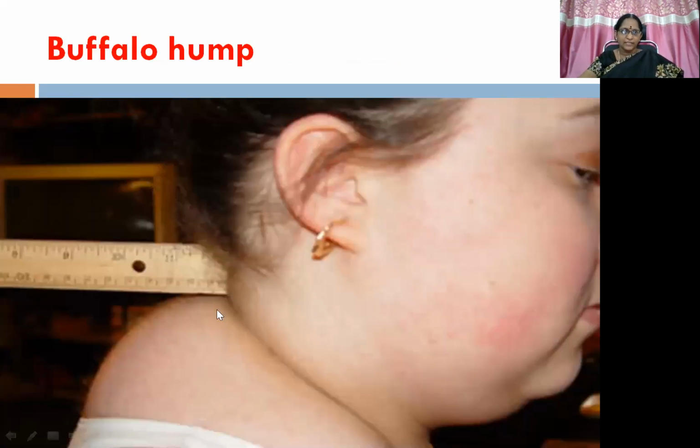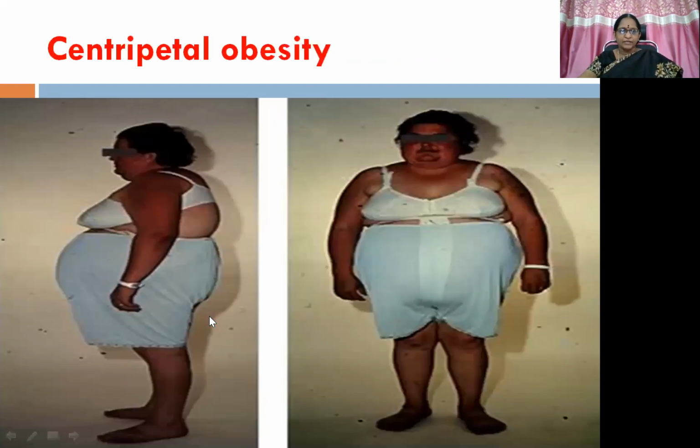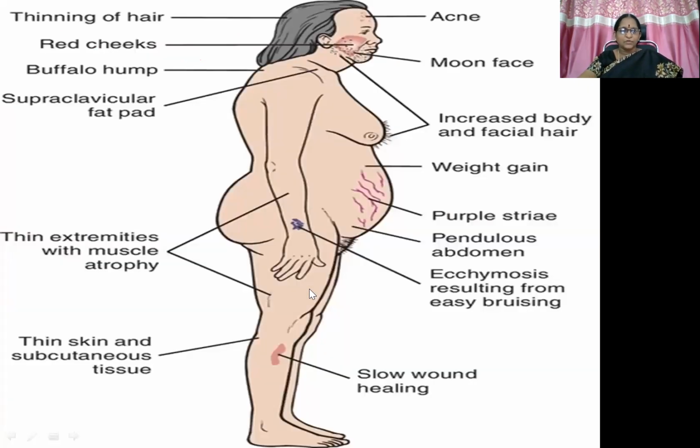So here you can see buffalo hump, then moon face, round face because of the excessive fat accumulation in the face. Then centripetal obesity. Are you able to see? This is centripetal: the central portion is getting obese because of the excessive fat accumulation, whereas the peripheral areas are not that much. So this is Cushing syndrome, where because of the glucocorticoid actions we can see thinning of the hair, red cheeks, buffalo hump, supraclavicular fat pad.